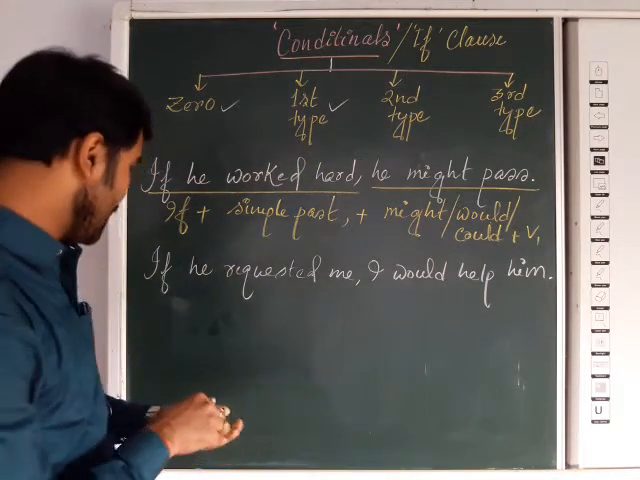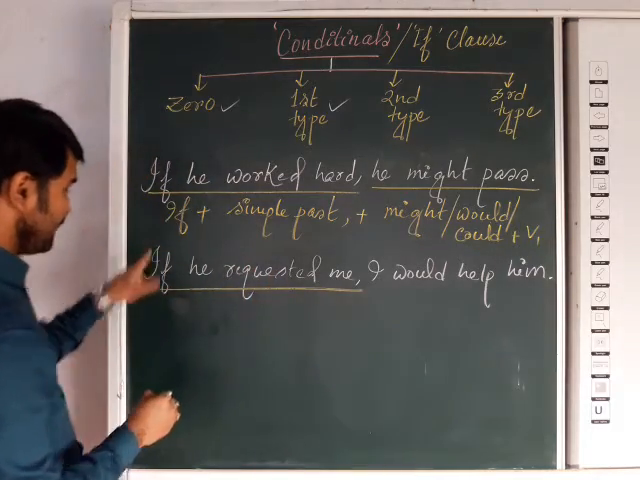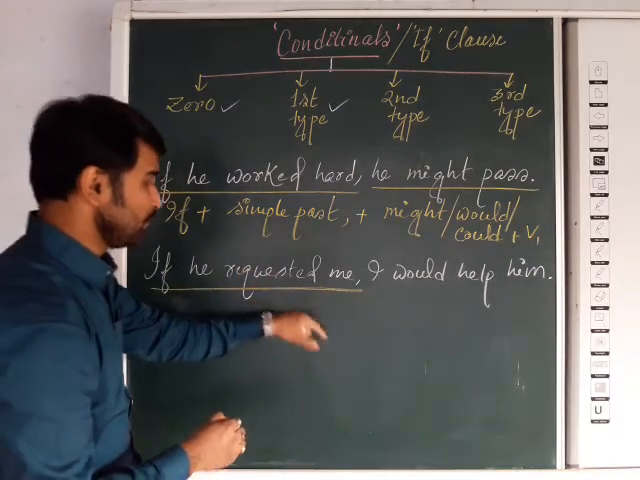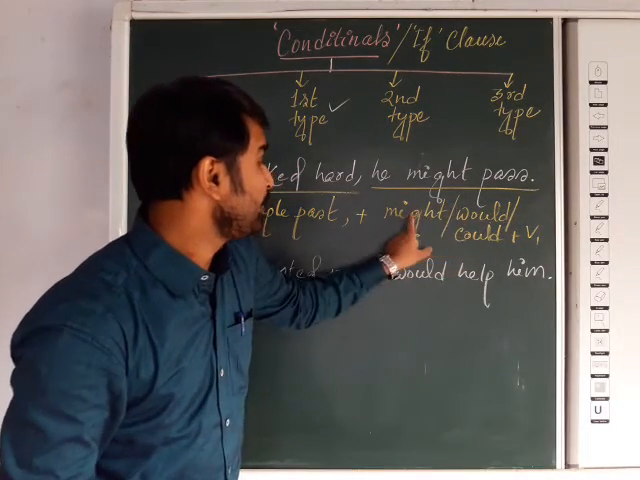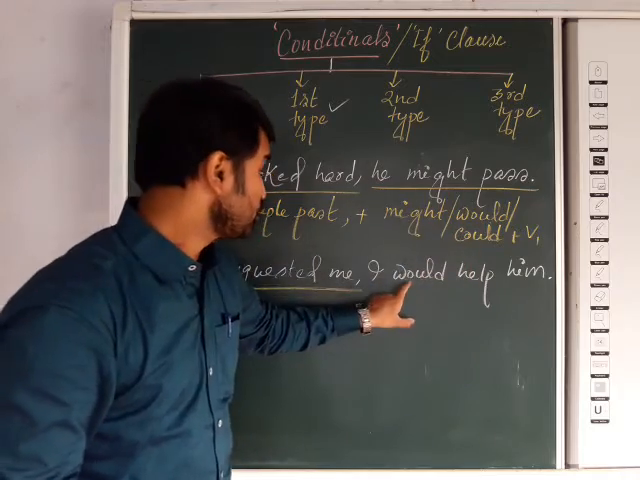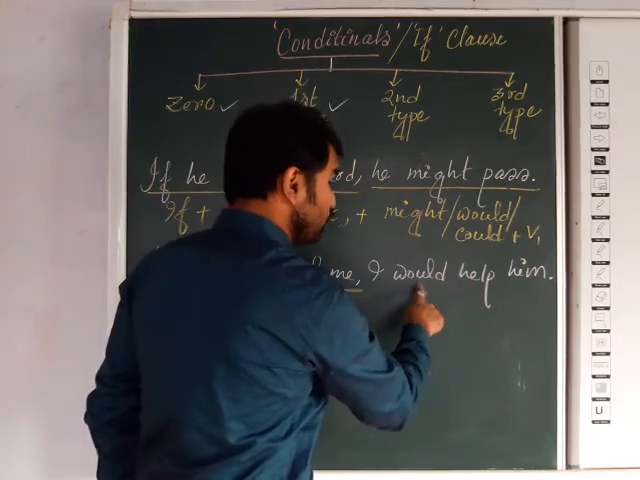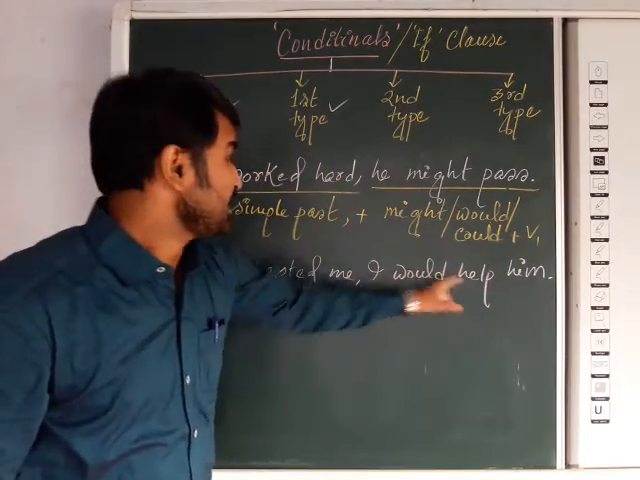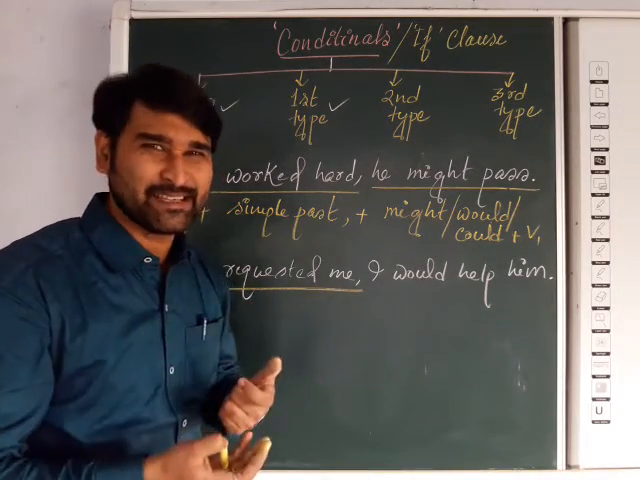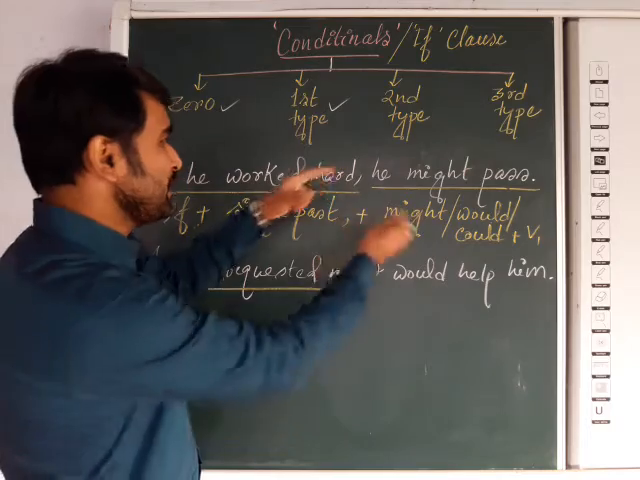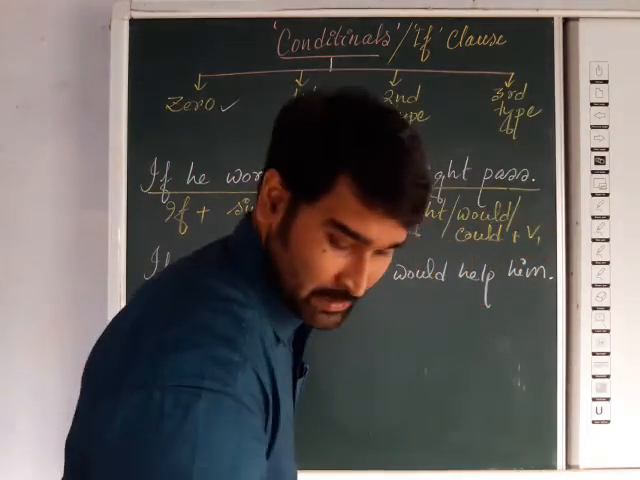Very easy. Now here you can see also the same. Requested is simple past, if followed by simple past, then comma, then subject will come, then would help. As I told, any other of might, could, would will come. So could help, V1 form. Here it is might V1 form, past, then would V1 form, help. So that is the form of the second type of conditional. How easy it is, you know? It is quite related to the first type. Okay. Next we are moving to the third type.